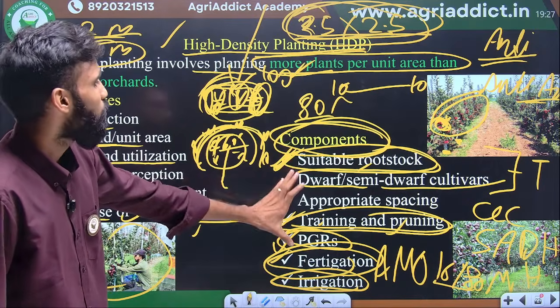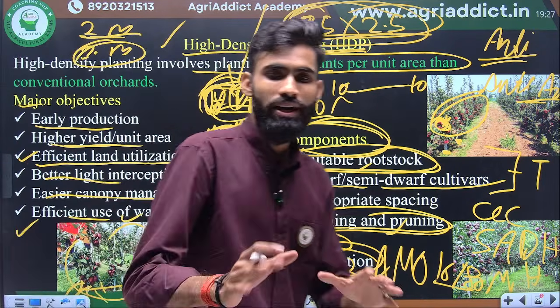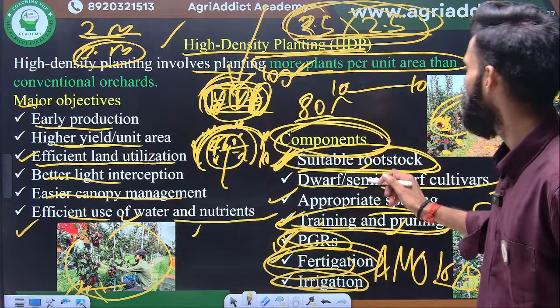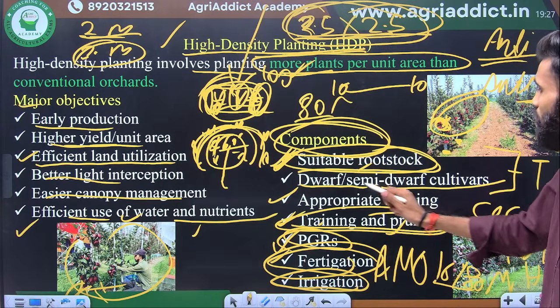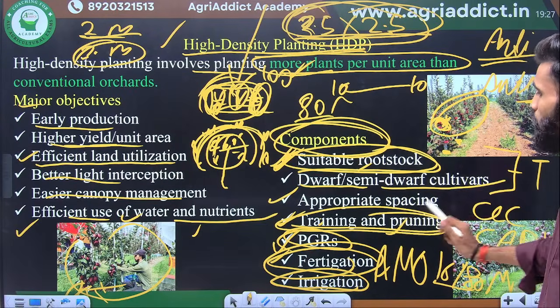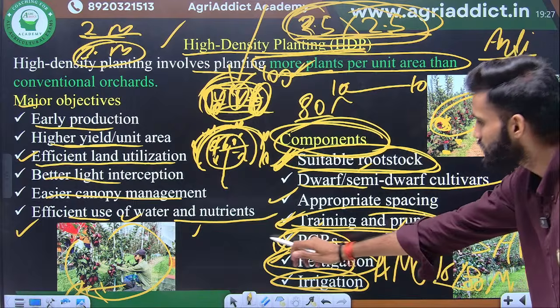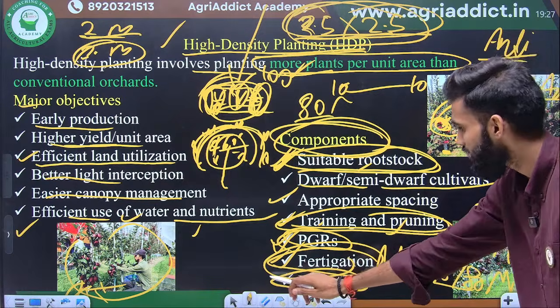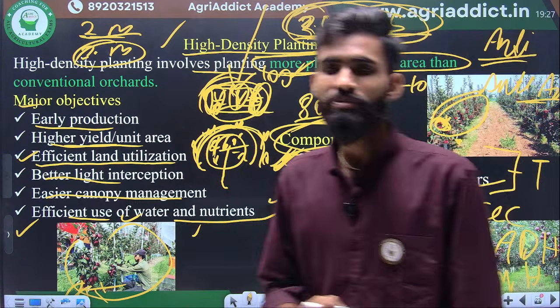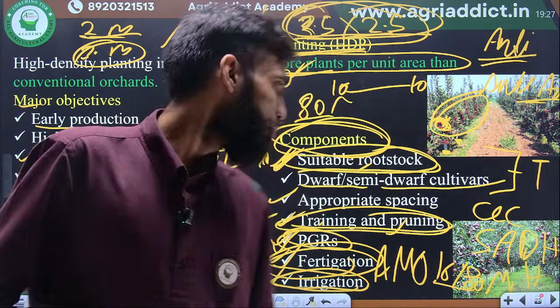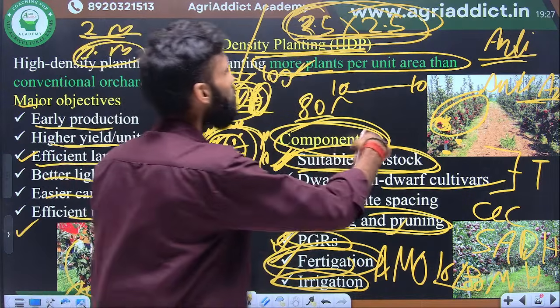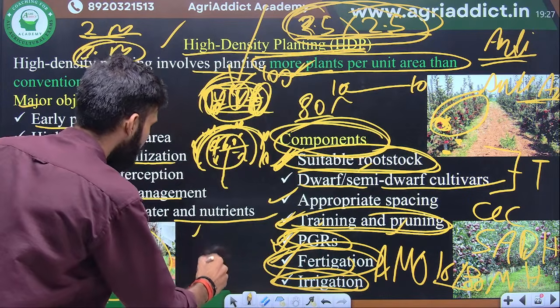These are the components. When you are writing in the descriptive exam also, you should mention suitable rootstock, dwarfing scion, dwarfing cultivars, appropriate spacing, training, pruning, PGR is important, fertigation is important, irrigation is important. Another thing, next one is graft compatibility. Suppose here, graft compatibility.